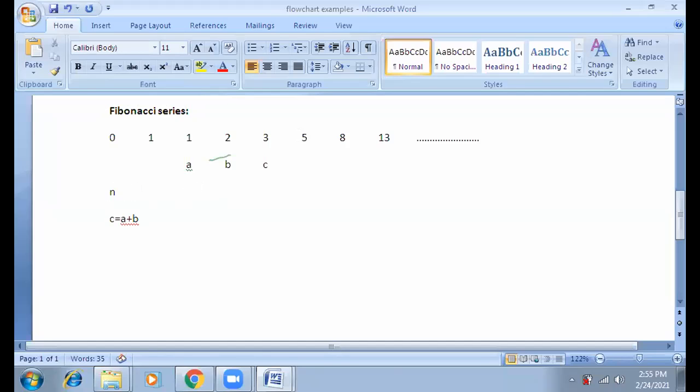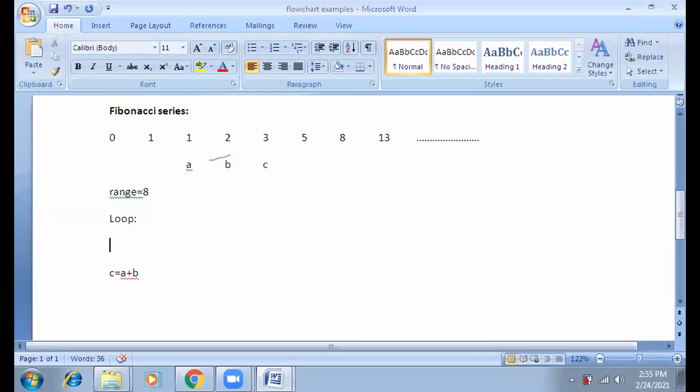Actually, suppose the user input. Okay, I take INP. INP is the user input range. Okay, I take range. So range means the user gives his range. Suppose I have given the range here, suppose 1, 2, 3, 4, 5, 6, 7, 8. So my range is 8, right? Now I am just creating a loop